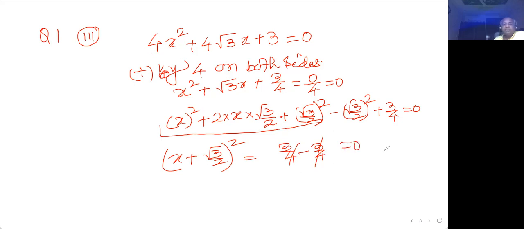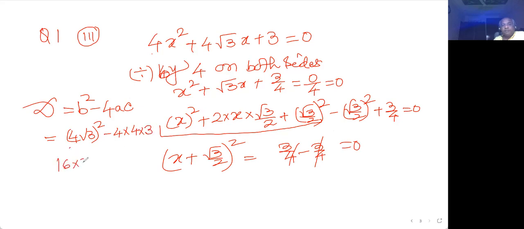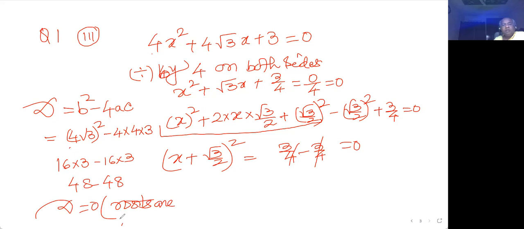So this is the case when discriminant is 0. So you can find it. D is b square minus 4ac, where you are getting coincidental roots. 4 root 3 whole square minus 4 into 4 into 3. So 16 into 3 minus 16 into 3, so you are getting 48 minus 48. So D becomes 0, and this is the case when roots are equal. The roots are real and equal, and that is coming the same.